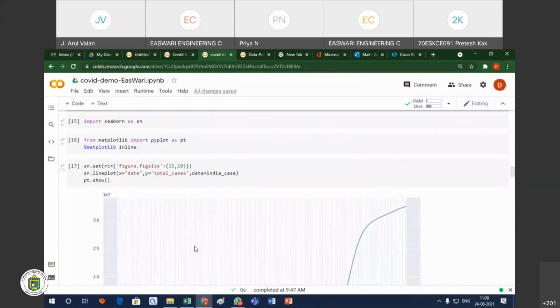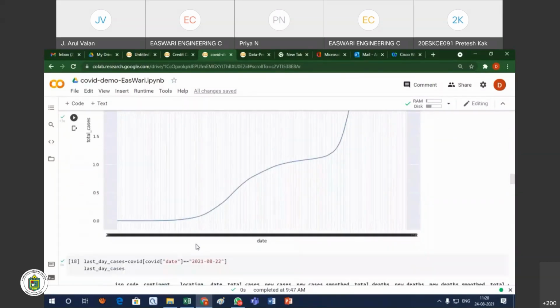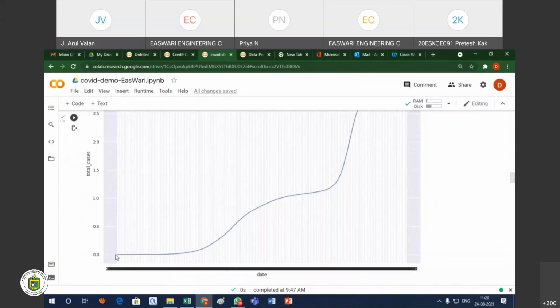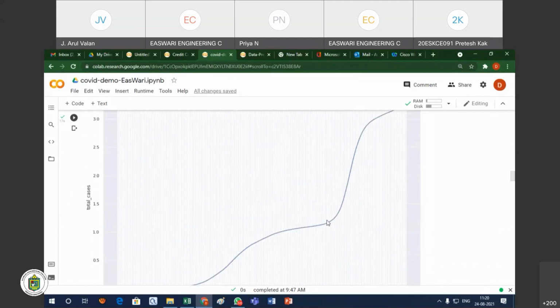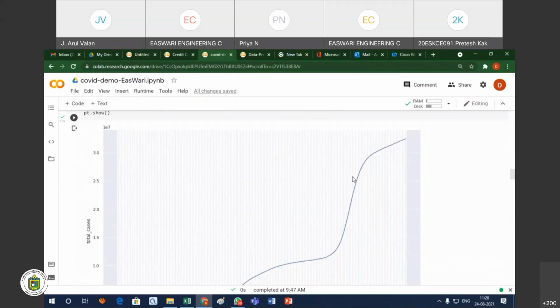Okay, so I want to plot the values. You see the date wise total cases. Earlier dates we are having very few. This is almost 1.5 years of data. Earlier we had fewer cases, again we got a little bit of a peak, again slightly, and at one stage we have the very big peak. Now again we are coming down. You see the cases are decreasing, overall in India. We hope very soon it will go to nil. That is everybody's expectation, that very soon it will go to nil.